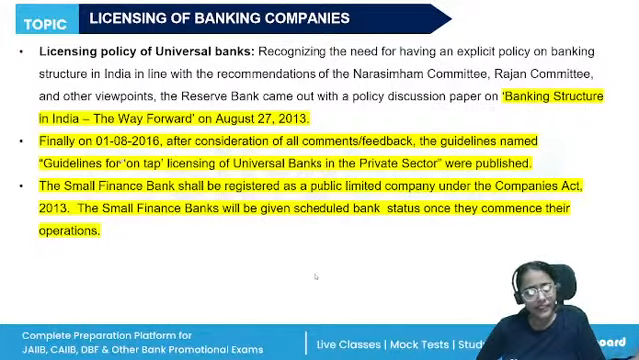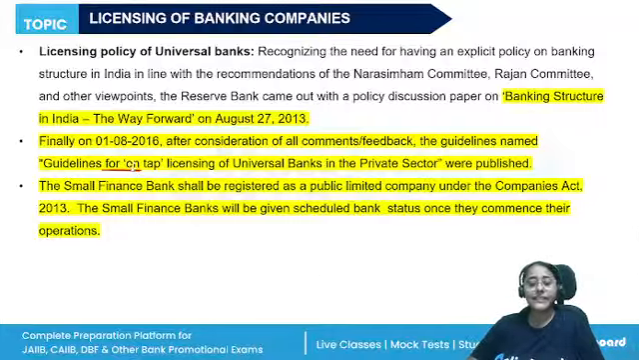So, recognizing the need for having an explicit policy in line with the recommendations of the Narasimham Committee and the Rangarajan Committee, a paper on banking structure in India, the way forward, was launched in 2013. This was open for consideration and advice from the public, the banks, and other institutes. Finally, the guidelines for on tap licensing of universal banks were passed.